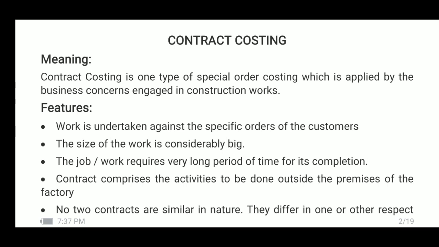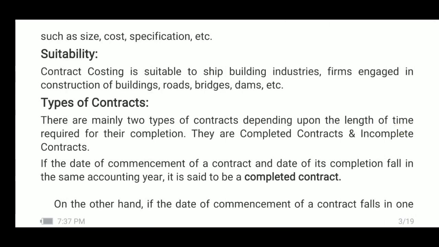Nextly, no two contracts are similar in nature. They differ in one or the other respect, such as size, cost, specification, etc. As already said earlier, it is undertaken by the contractor against the orders of the customers.